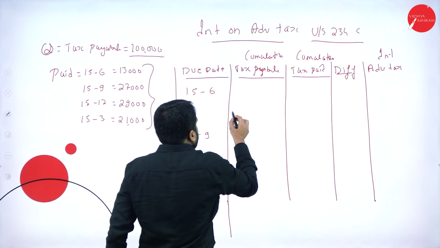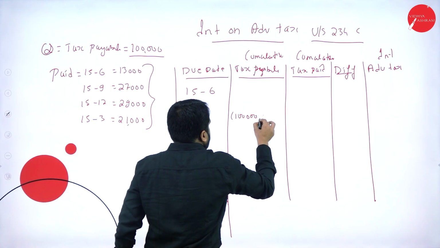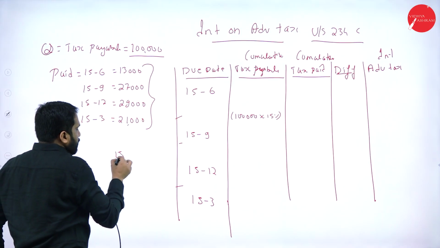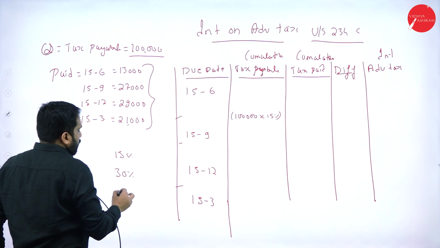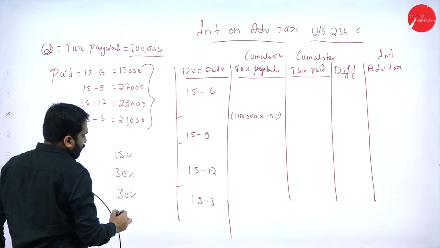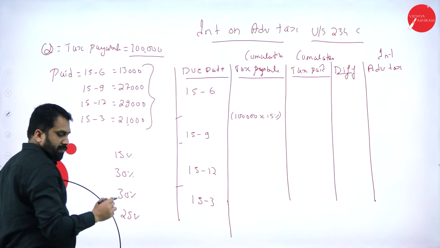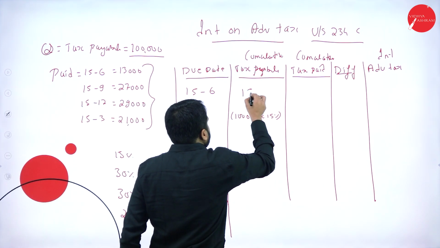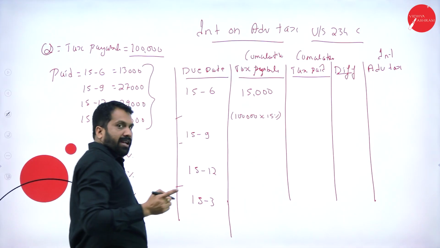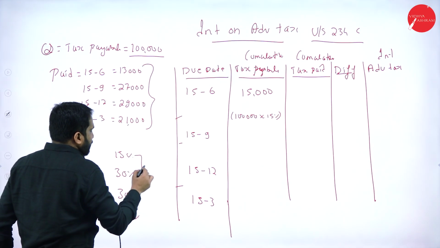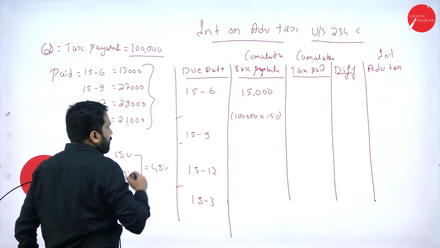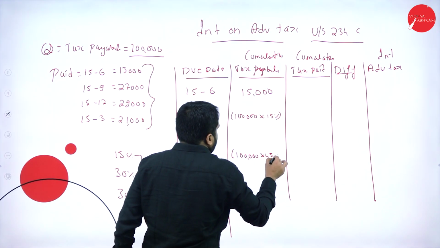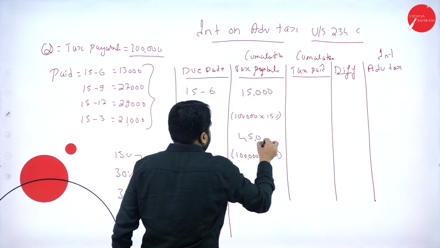Cumulative means what? 1 lakh into 15% as per the slab. What is the slab? 15%, 30%, 30% and 25%. We'll go with cumulative now. 1 lakh into 15%, it is 15,000. Again, I'll go with cumulative. 15 plus 30 is how much? 45%. Now, 1 lakh into 45%, I'll get 45,000.